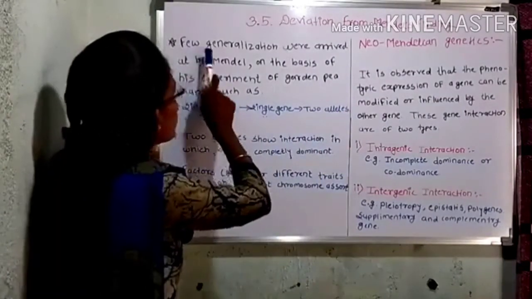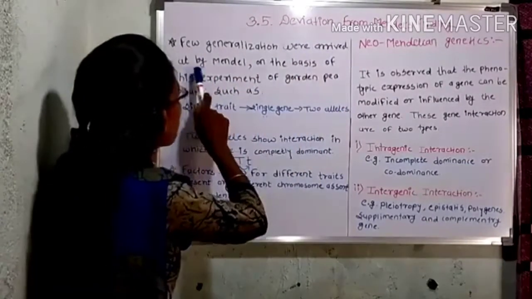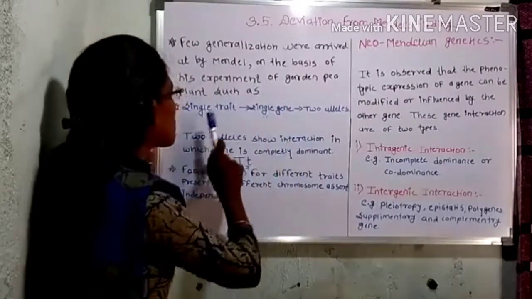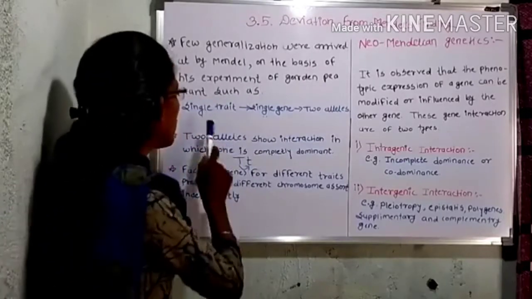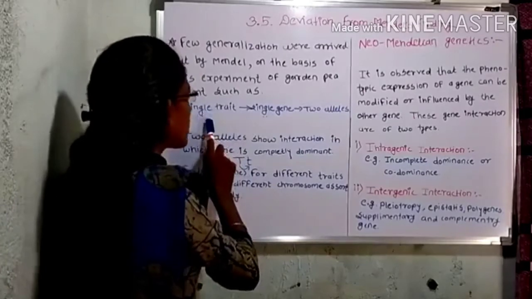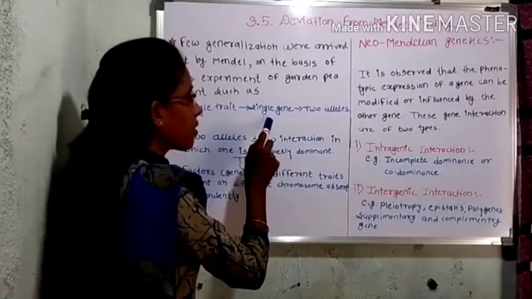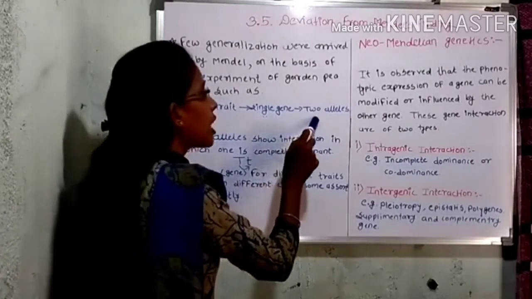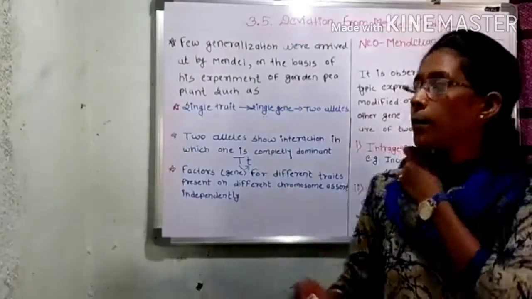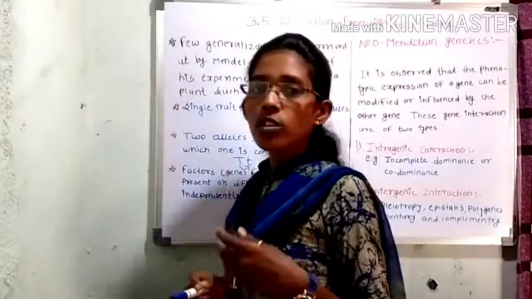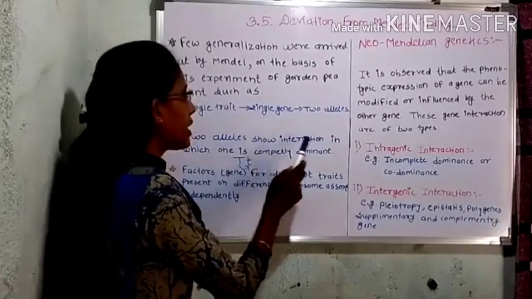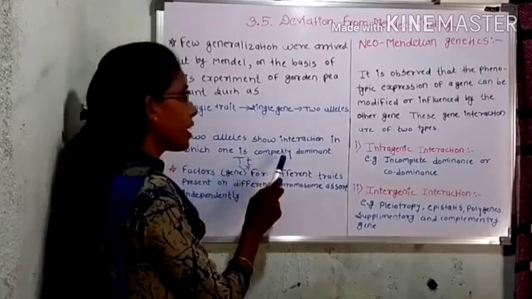A few generalizations were arrived at by Mendel on the basis of his experiments on the garden pea plant, such as: you know that a single trait, meaning one character, is controlled by a single gene, and this single gene has two types of allele. When both alleles are expressed, we get a single trait, one character. Next, two alleles show interaction in which one is completely dominant.